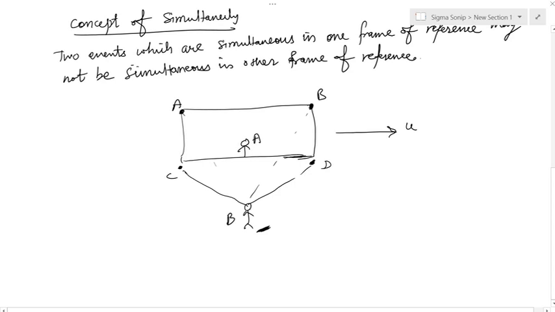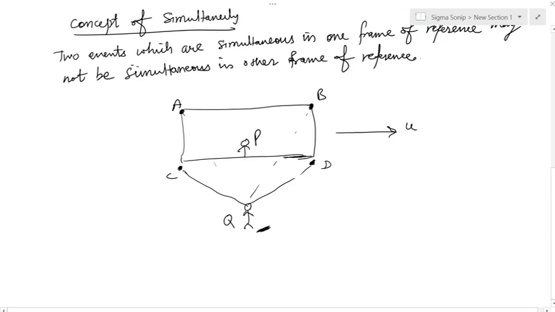So when this person looks at the striking of light at A and B, we'll see that this distance and that distance is same as this distance and that distance. So let's call this person Q, this person P. Q sees C and D simultaneously, because when lightning strikes these 2 points, light travels from these 2 points and reaches Q at the same time.